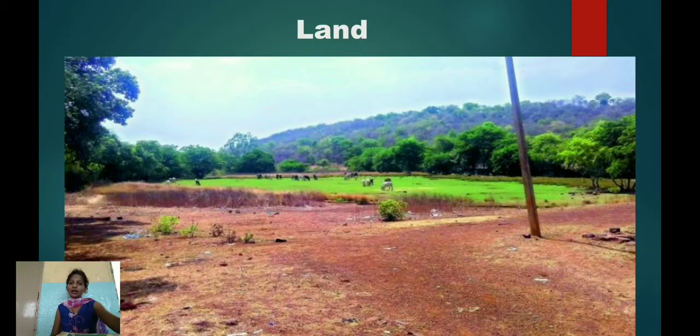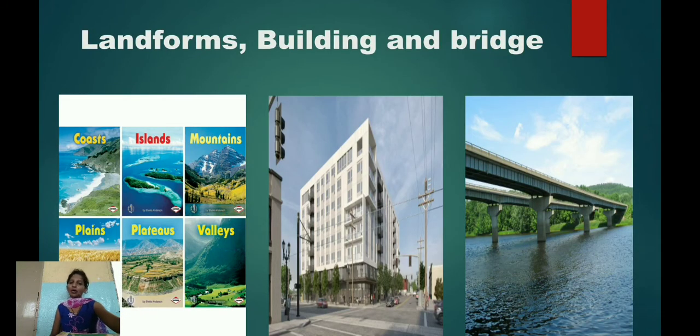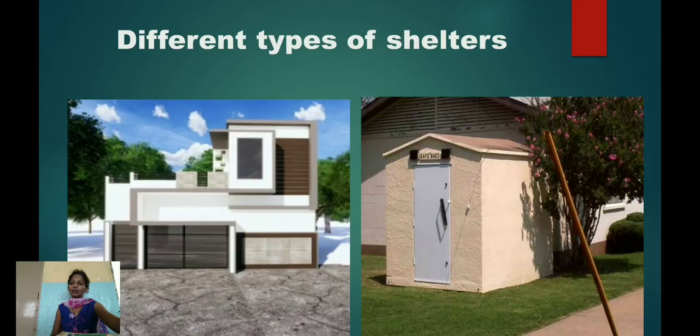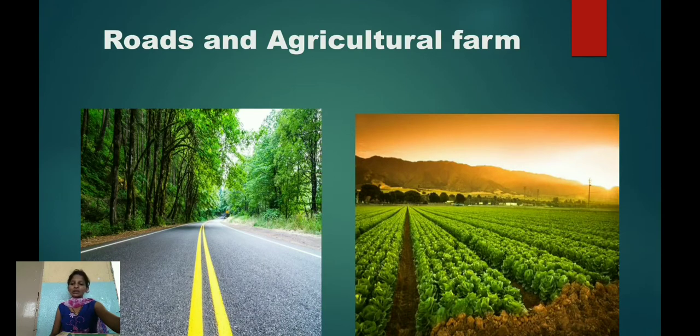Can you tell me, children, what is land made up of? Land is made up of soil, big rocks, stones, etc. What do you see on this land? Mountains, valleys, rivers, coasts, oceans can be seen. Also, we can see buildings, bridges, etc. What has man created on land? Man has created different types of shelters, roads and agricultural farms on land.